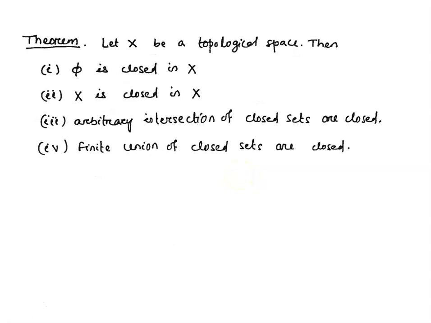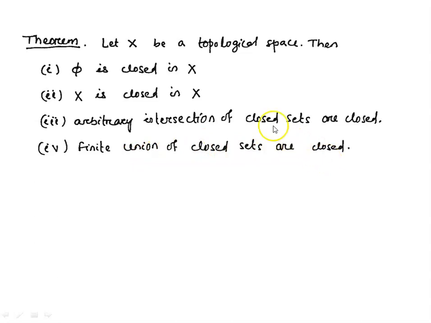Let us prove one theorem based on closed sets. Let X be a topological space. Then empty set is closed in X. Whole space is closed in X. Arbitrary intersection of closed sets is closed. And finite union of closed sets is closed.